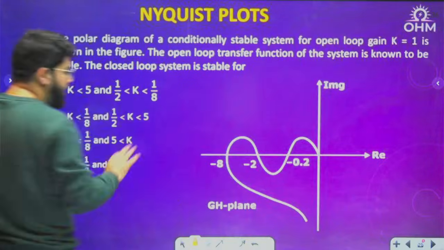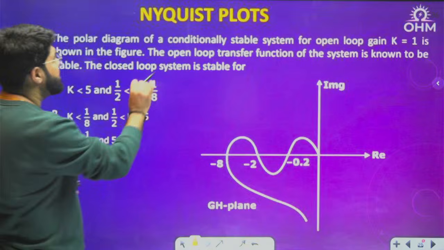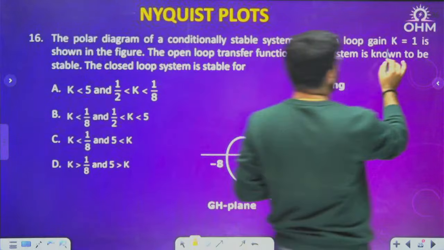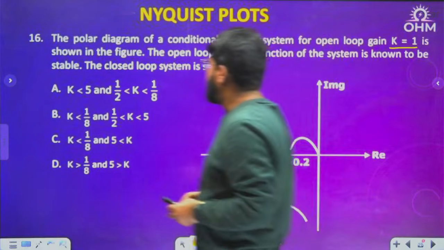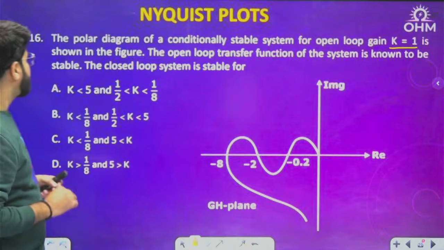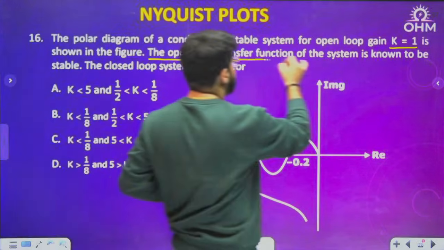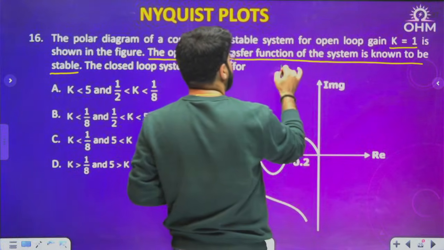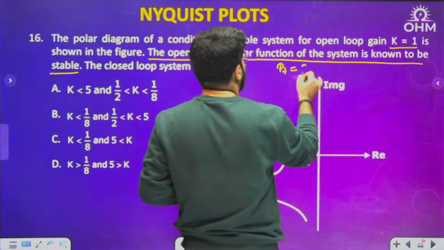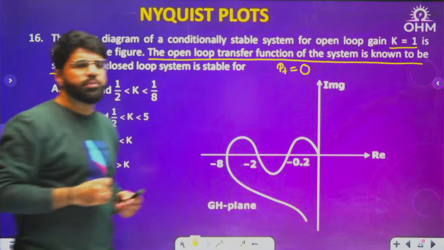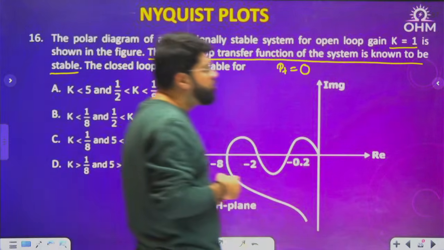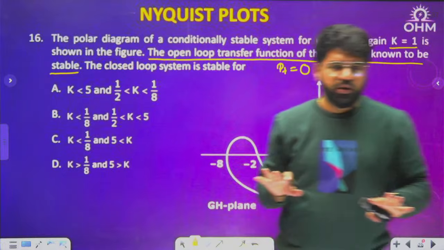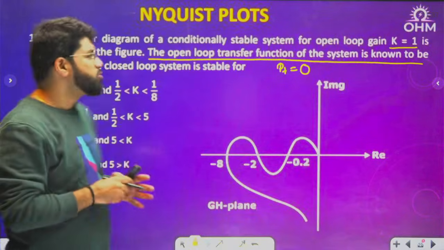Okay, the polar diagram is given of a conditionally stable system. For the open loop, given K equal to 1, it is shown in the figure. The open loop transfer function of the system is known to be stable. What is the meaning of this statement? Open loop transfer function is stable means the open loop system will not have any pole in the RHP, and the RHP poles of the open loop system are known as P plus. So what is going to be the value of P plus? It is going to be 0. Clear enough?